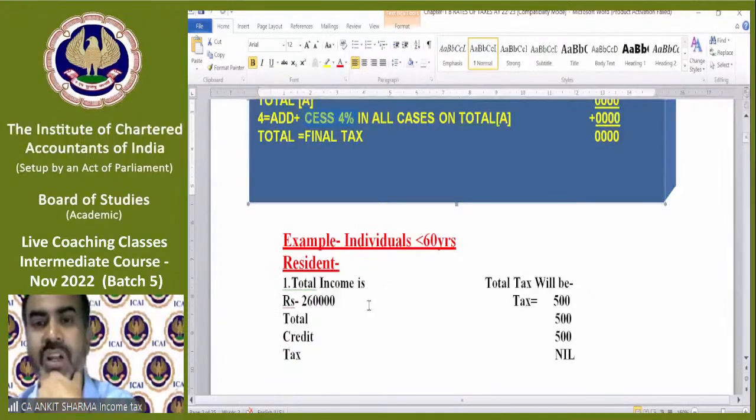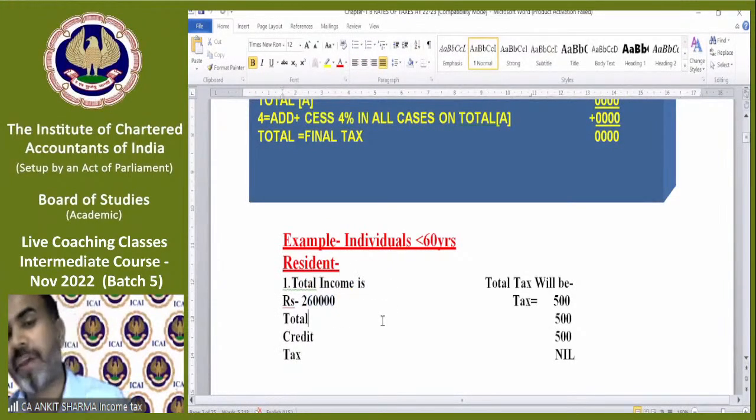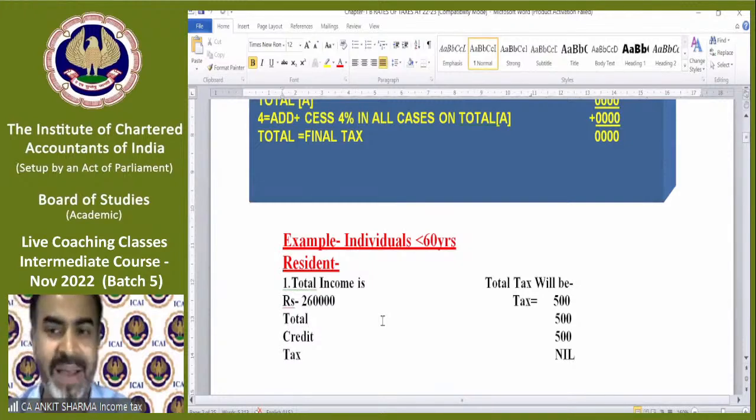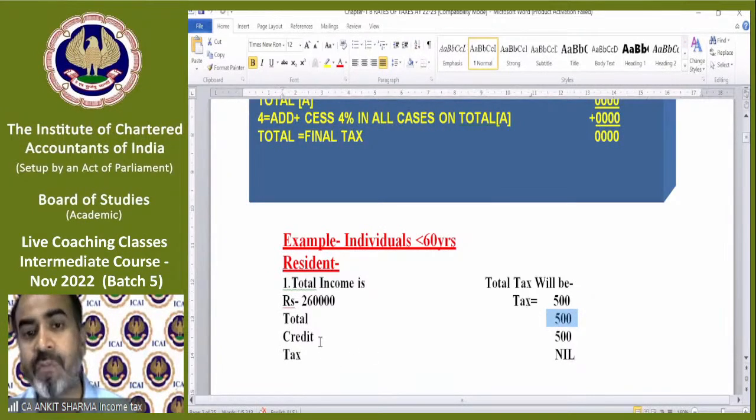Like if total income is 2,60,000, individual resident less than 60 years, calculate tax. So if income is 260 and the individual is less than 60 years, that means exemption is 2,50,000. And the balance 10,000 will be taxable at the rate of 5%. So tax will be 500. Total tax is 500. But now we will get credit.